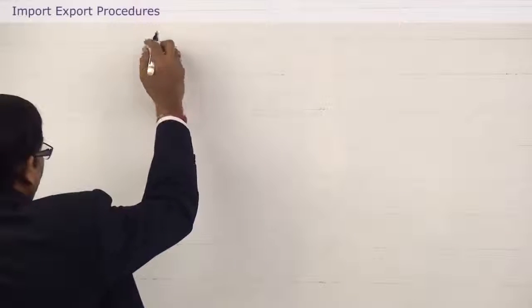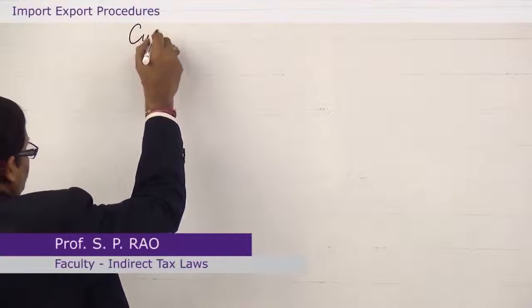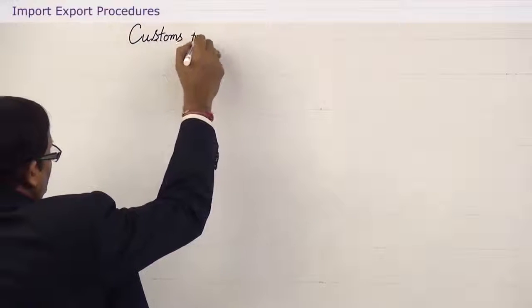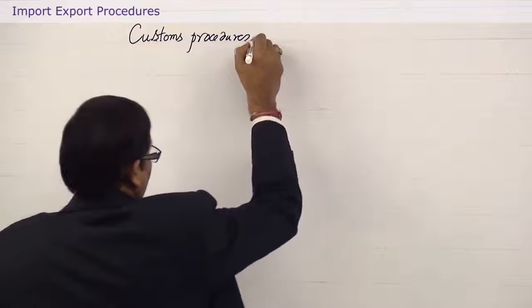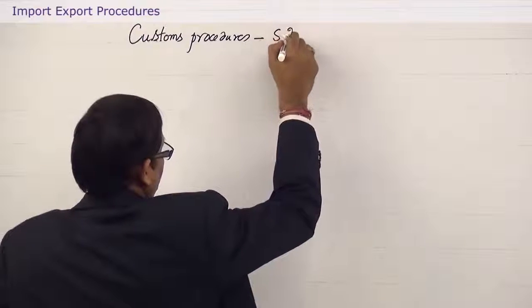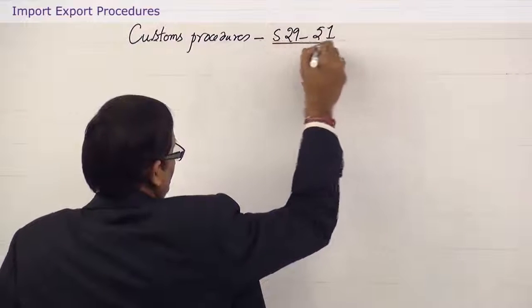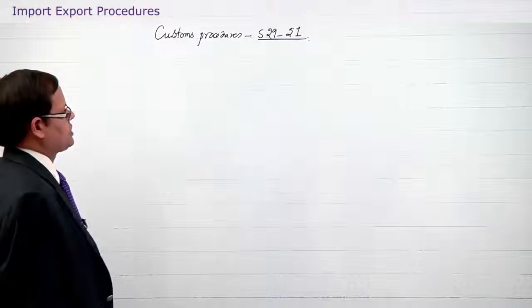So far we have discussed customs procedures under section 29 to 51. Section 29 to 51, these were the procedures we discussed.